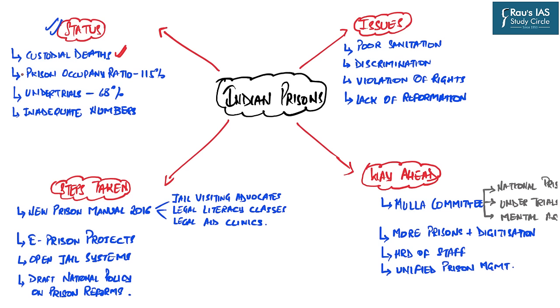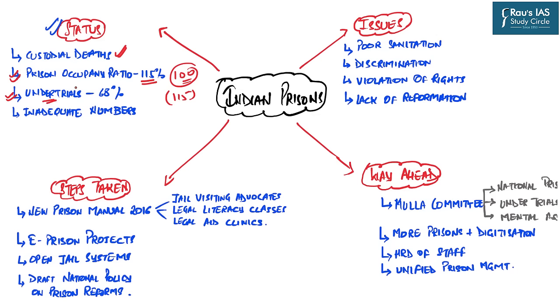The second major point in the status of our Indian prisons is that the prison occupancy ratio is far higher, that is 115%. It means that if there is a prison which can accommodate 100 prisoners, 115 prisoners are jam-packed in those prisons. And this leads to overcrowding of our Indian prisons. And out of all these prisoners, the disturbing fact is that 68% constitute just the undertrials.